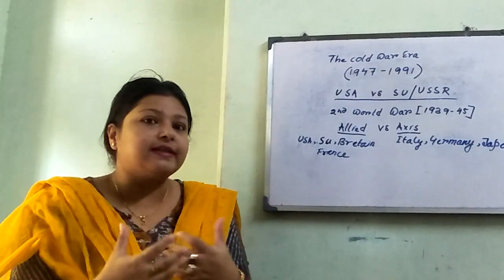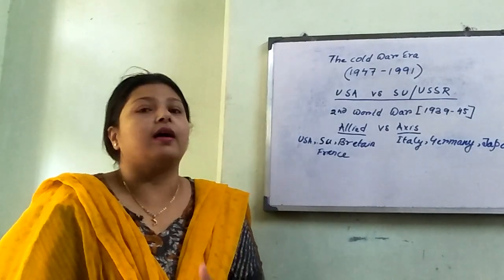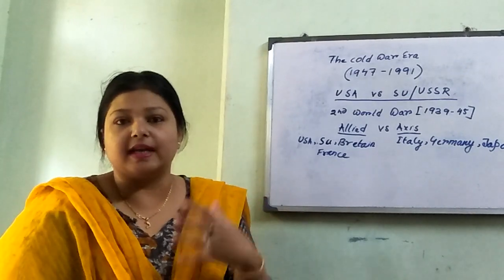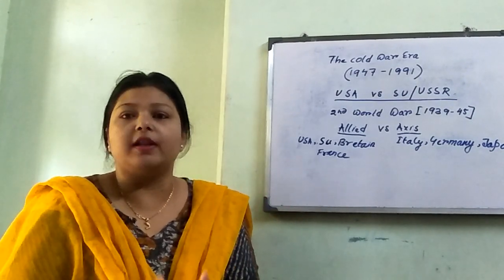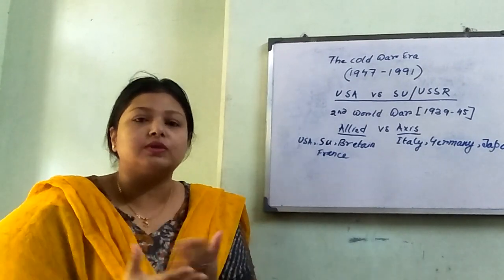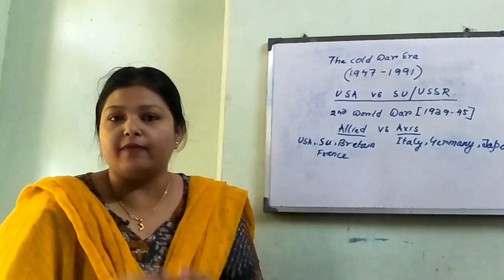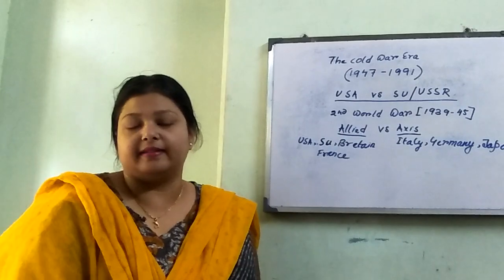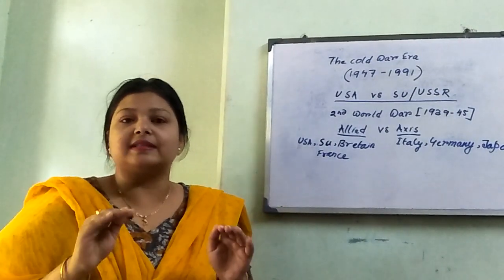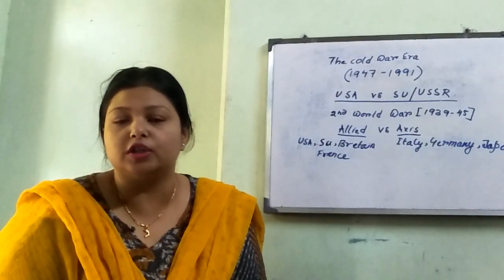Now both sides were aware that if the other side used any such weapon on them, they would be destroyed, and the side using this weapon also knew that if they were counter-attacked, they would also be destroyed. So this is the idea of the logic of deterrence.